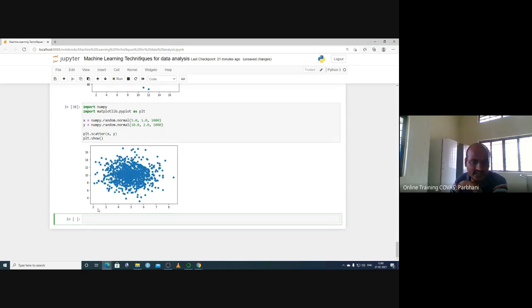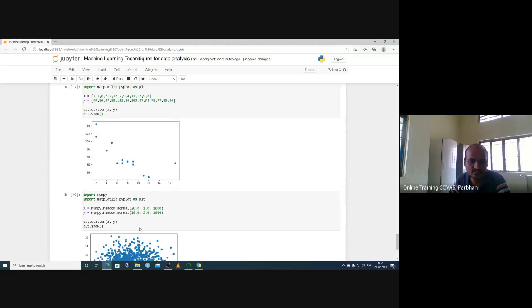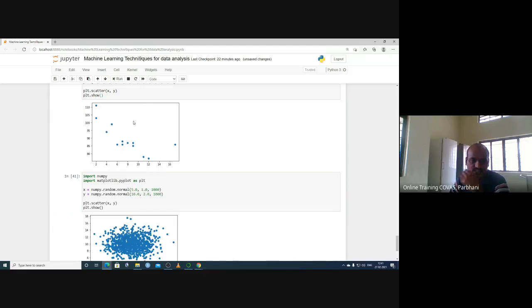So x values have a mean at 5. So we can see, at 2, 3, 4, 5, at number 5 this has very high values because the data follows the normal distribution. So at 5, we have given here 5, so it is at 5. Let's see, we change it to 7. So this distribution will change to 7. Now at 7, it has higher values. If you change it to 20, now at 20 this is higher, but we want to keep it at 5. So this is our data.